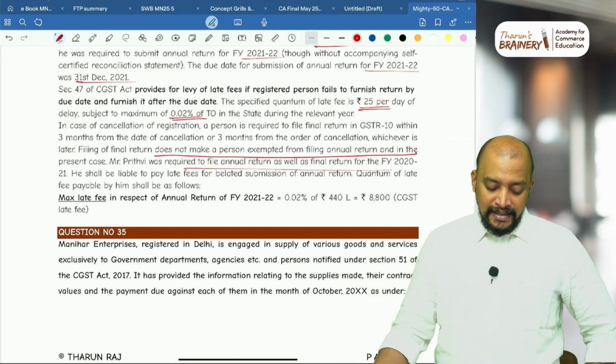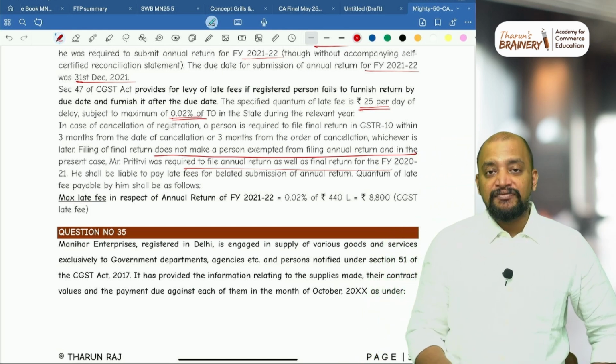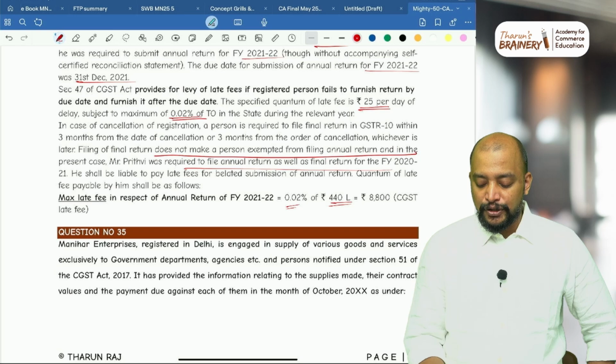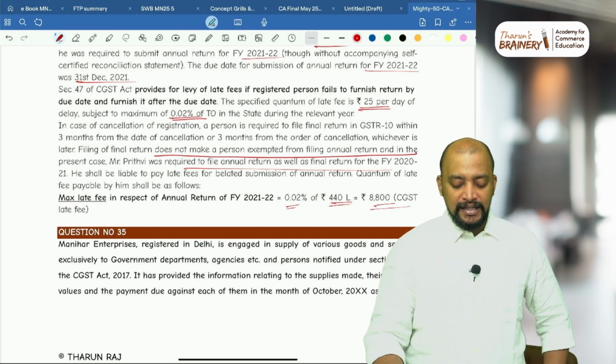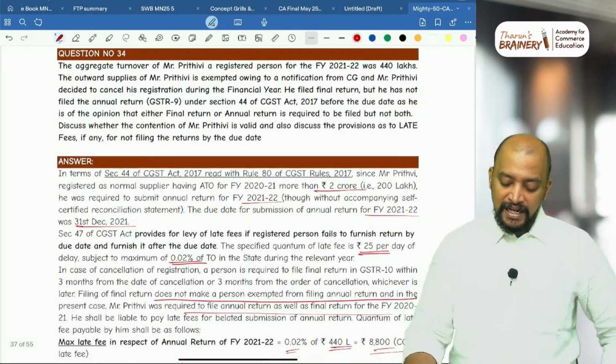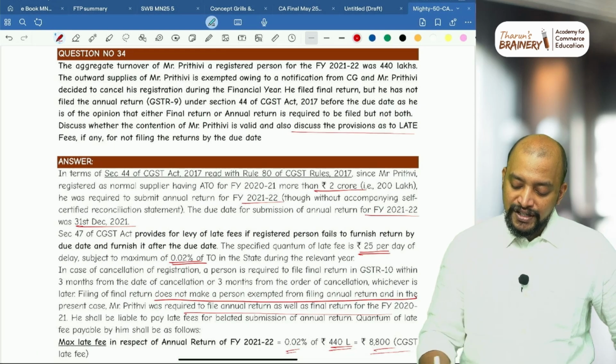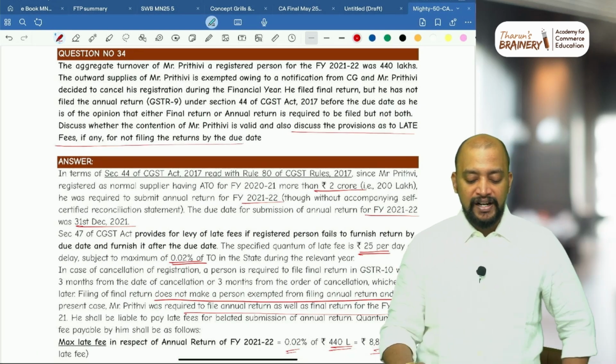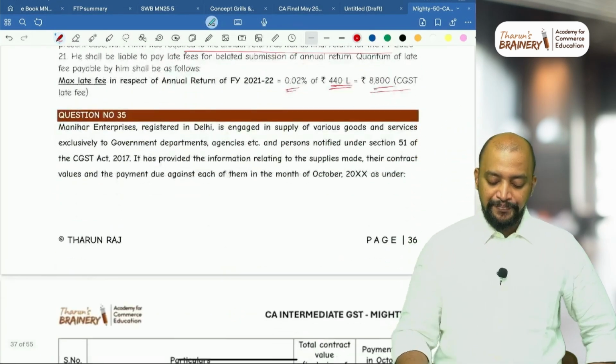Okay. And next, what is the maximum late fee for annual return? Simple: 440 lakhs into 0.02%, that is 8,800 rupees will be the late fee, because they are also asking to discuss the provisions of late fee, if any, for not filing the returns by the due date.